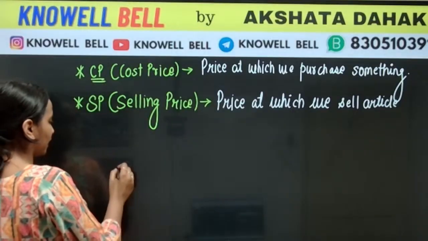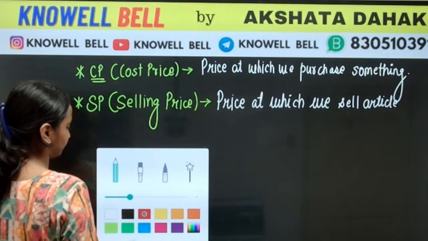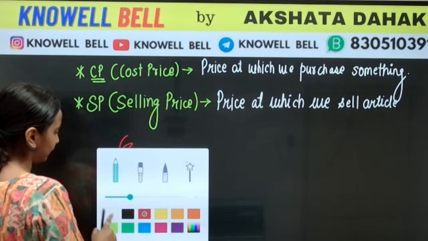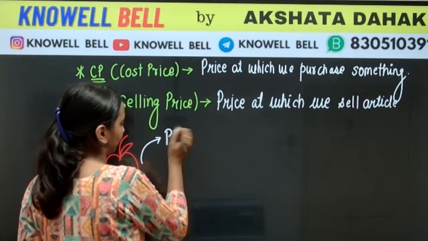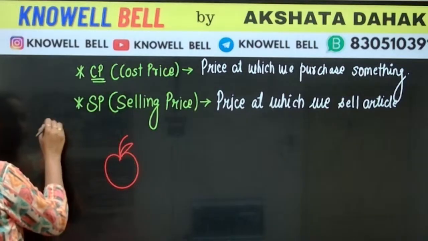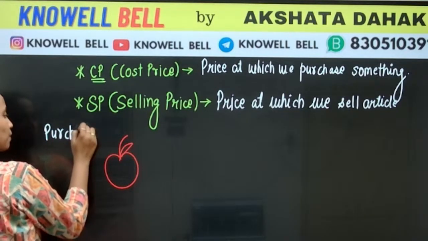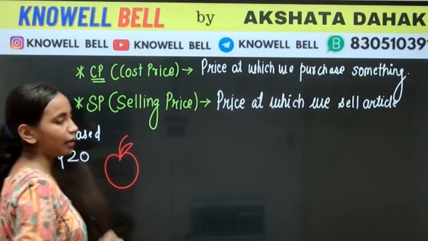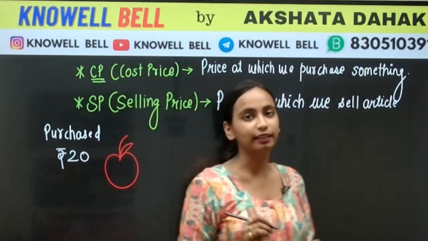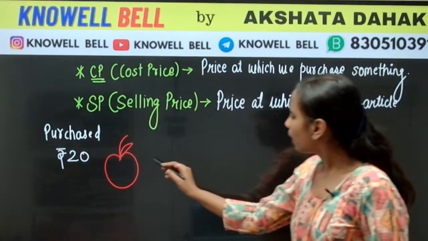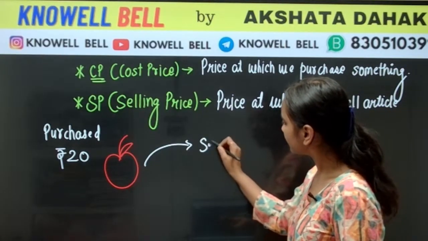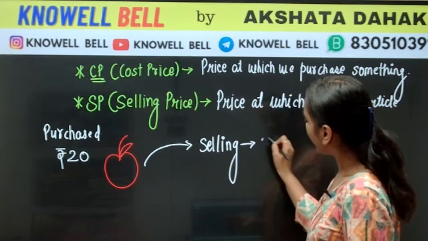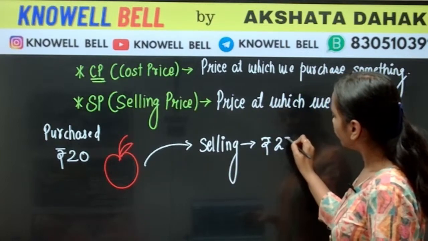So let us say I have an apple, and I purchased the apple. What did I do? I purchased this apple at rupees 20, and now I am selling this apple forward at rupees 25.